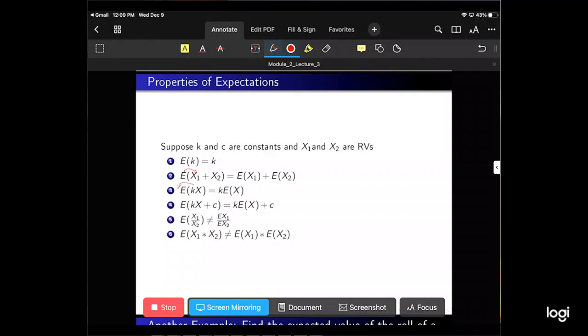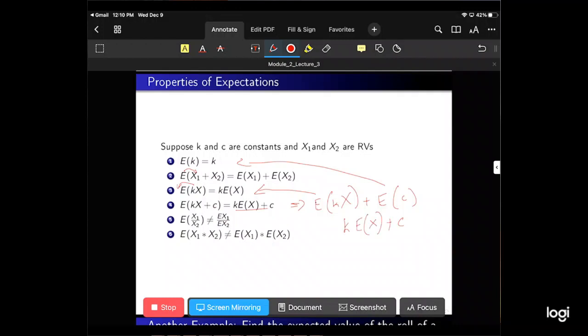Number 4, let's put some of these together. What's the expected value of a constant times a random variable plus another constant? Well, we're going to use each of these properties, and we'll get what's left here, so that we can distribute this expected value through. We could write this out a little more explicitly and say this is equal to the expected value of k times x plus the expected value of c. And then we know that the expected value of c is just c. And then the expected value of k times x, we can use this property, and we get k times the expected value of x.